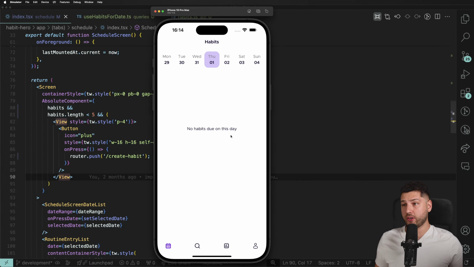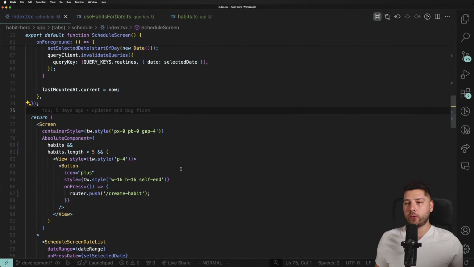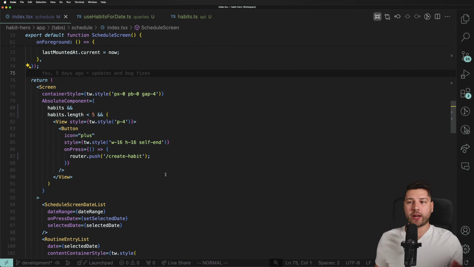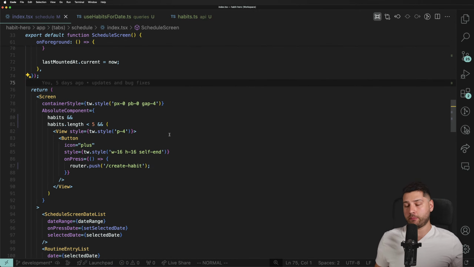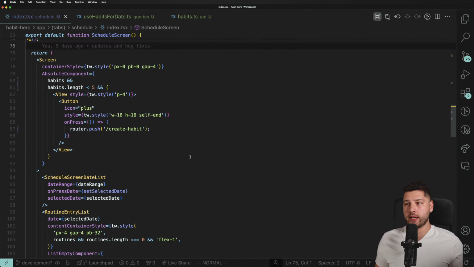It has disappeared. Why has this disappeared? Let's see. Oh, I know what the problem is. Okay. Because I'm in the middle of changing everything to habits and routines, my database right now is in a broken state and it's not working. So we should fix that. We should first get the database in a stable state.